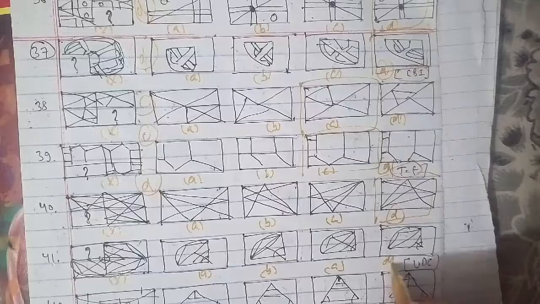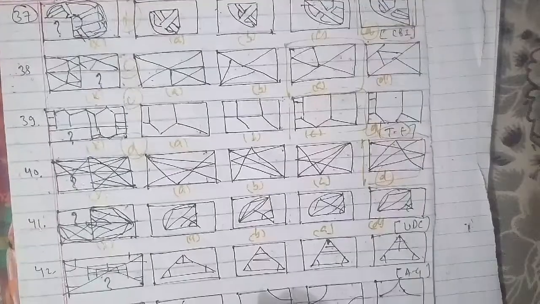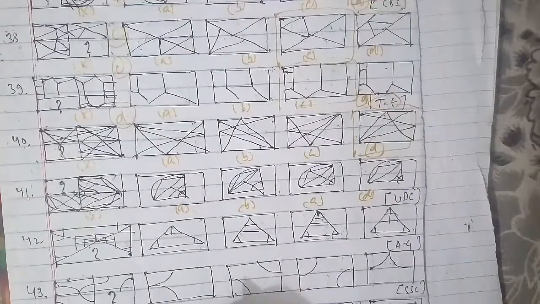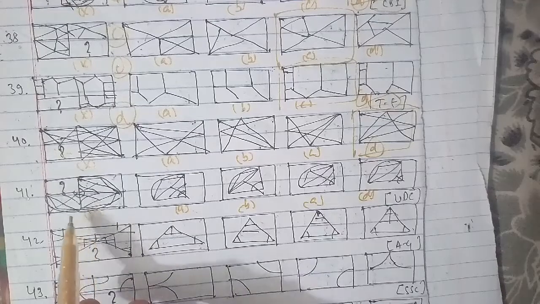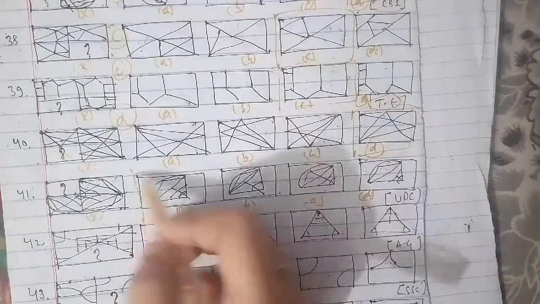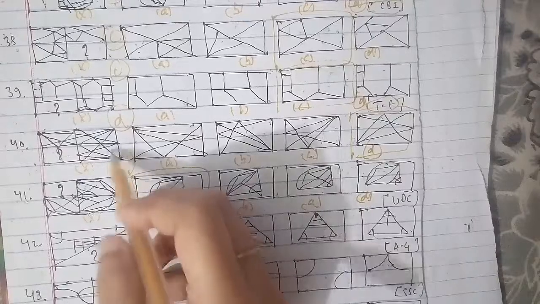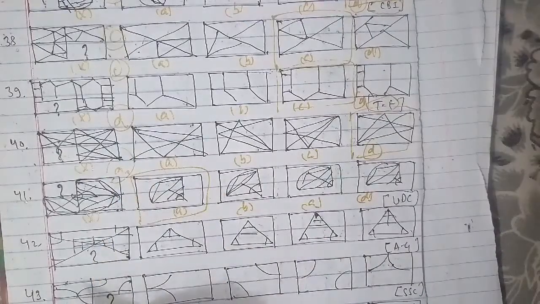Now we'll go ahead with another one, which is your 43rd question of the session. This has been the cross figure A, B, C and D. This has been asked in your assistant grade question paper. That is also an important paper with respect to competition. This is the missing figure here.